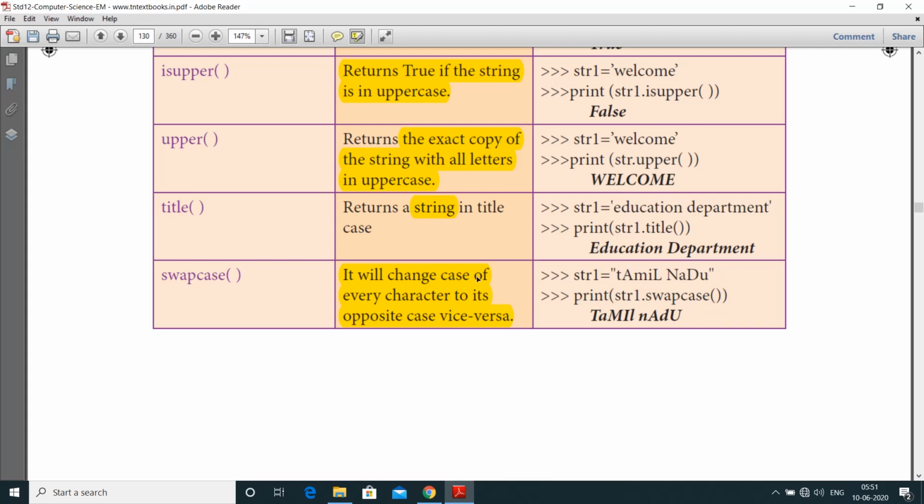Swapcase will change the case of every character to its opposite and vice versa. See, first one is str1 is Tamil Nadu. If it is in lower case, the output should be printed as upper case. If it is in upper case, the output should be printed as lower case. Like that, here Tamil Nadu should be printed.